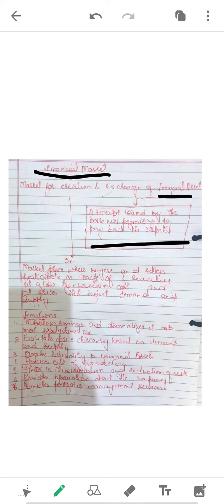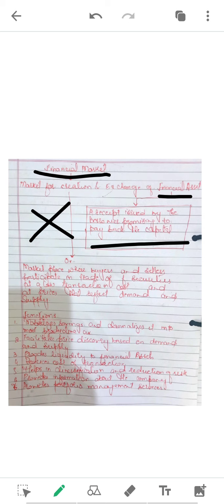Obviously, if I have to wait until the requirement of the borrower is over, then nobody is going to invest. So financial markets have been established so that the lender does not wait until then, but can immediately exchange his financial asset in the financial market and get back the amount.